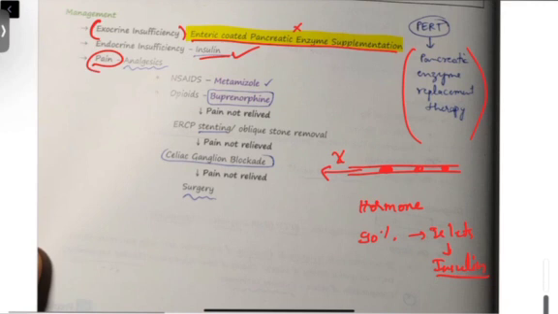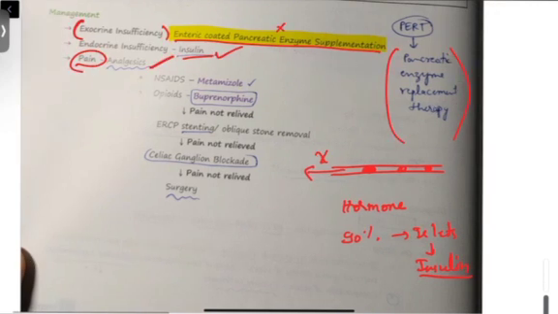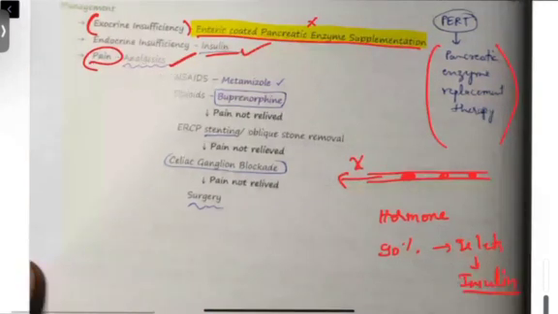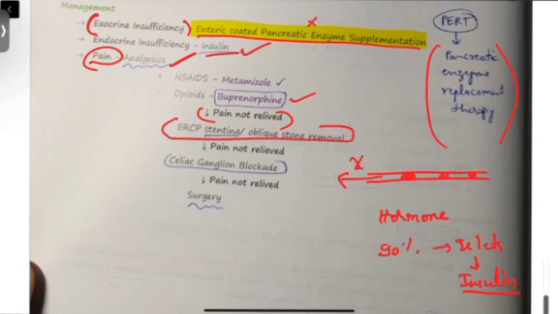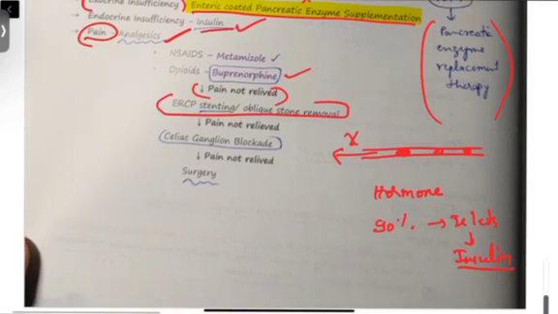Then chronic pain ಇದೆ, ಪೇಯ್ನಿಗೆ ಏನು ಮಾಡ್ತೀವಿ, analgesics. Same like in acute pancreatitis we were giving metamizole and buprenorphine, will give the same. If the pain is still not relieved on giving opioids also, then we'll go for endoscopic, that is ERCP stenting and oblique stone removal. If there is a stone visible, we'll remove it. If it is not, if there is only obstruction, we will relieve the obstruction by putting a stent.